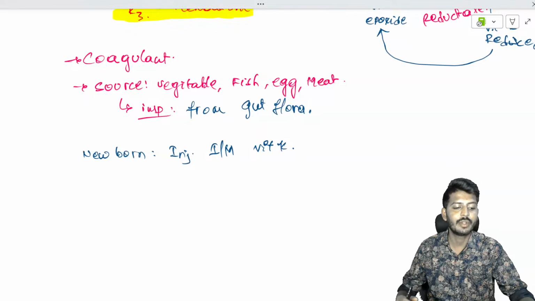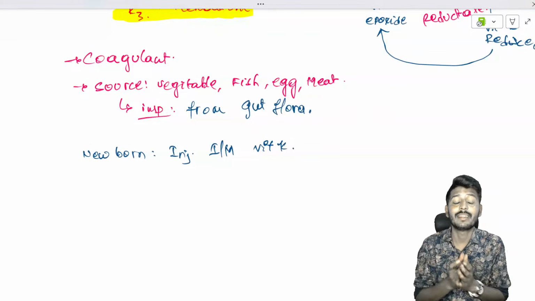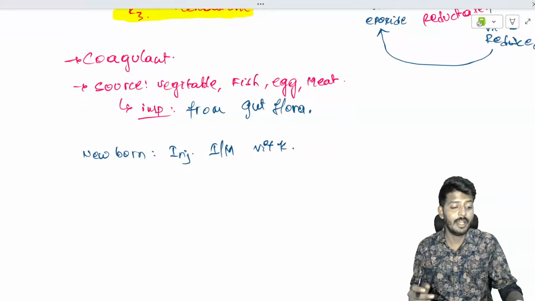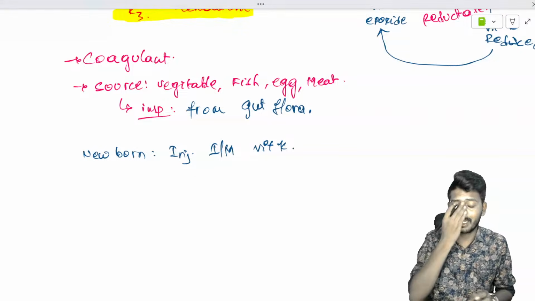Okay, so why should we give intramuscular vitamin K? Vitamin K is very important. It is responsible for the production of 2, 7, 9, 10. Okay, so that is the story of vitamin K. But there are some more clinically important aspects.